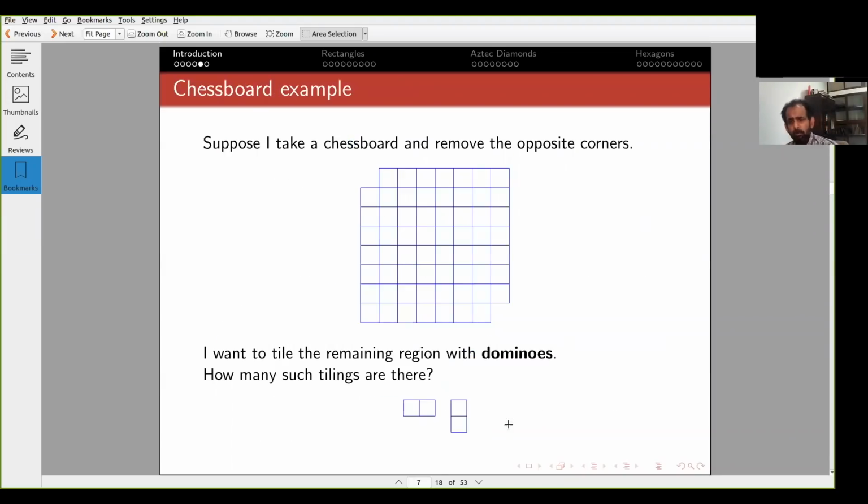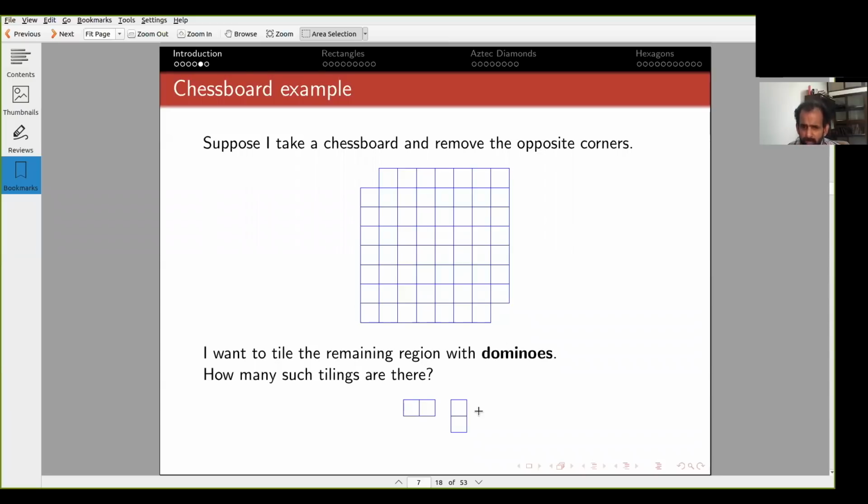Okay, so here is a problem to start you off. You all know what a chessboard is, I presume. So here is a chessboard. It's an 8 by 8 square region. And what I do is I cut out two opposite squares, diagonally opposite. And I want to tile this region with dominoes.